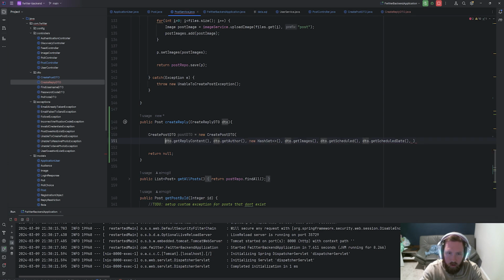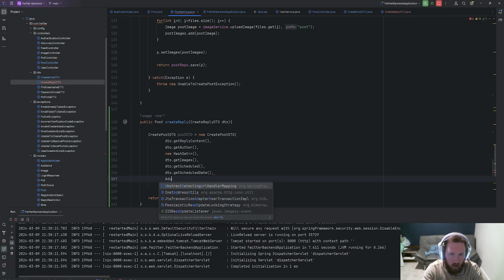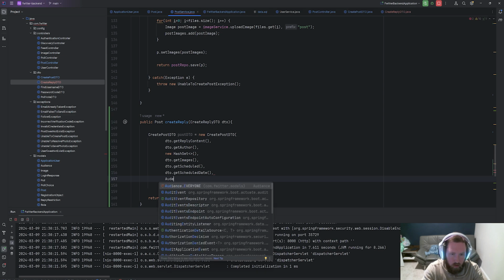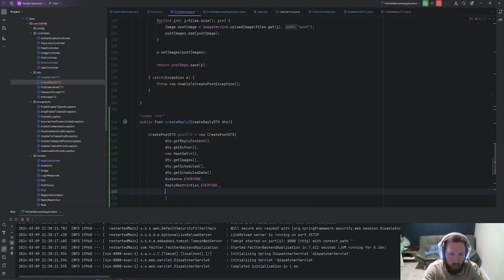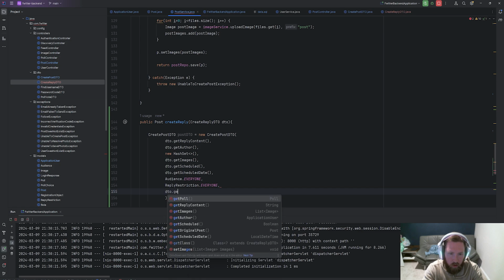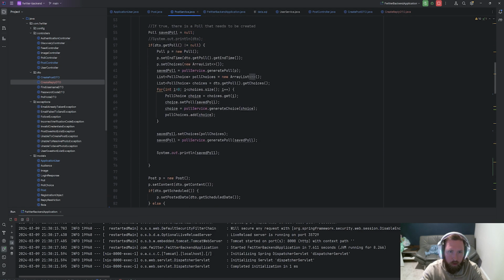And let's start cleaning this up a little bit. After this, we need audience, so audience dot everyone. We need reply restriction, so reply restriction dot everyone. And finally, poll would be DTO dot get poll. Okay, we have a post DTO, and then we're going to go ahead and return create post because I don't